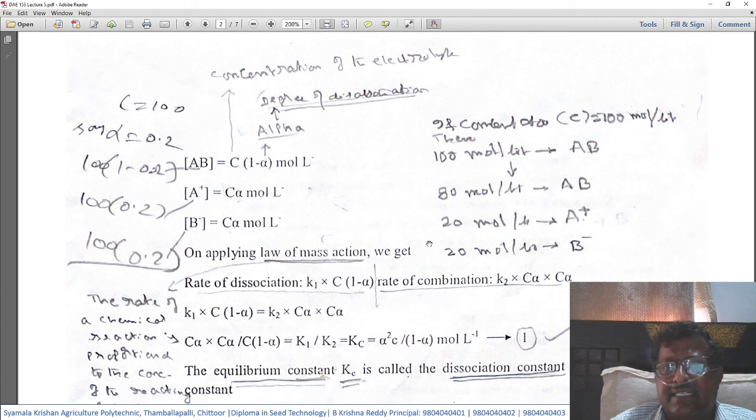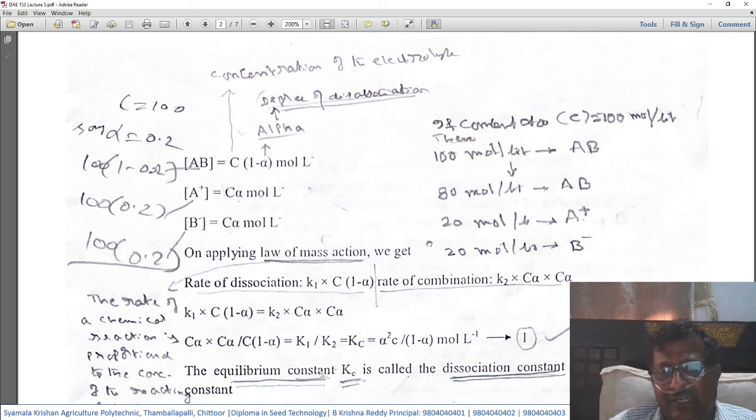Okay. So the same thing is expressed here. If the concentration C of the solution is 100 moles per liter, then 100 moles per liter is AB. After the reaction, what happens? AB will be to the extent of 80 moles per liter, and A plus ions will be 20 moles per liter, and B minus ions will be 20 moles per liter.